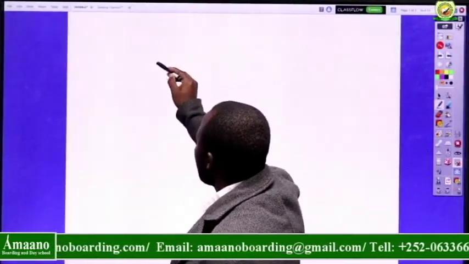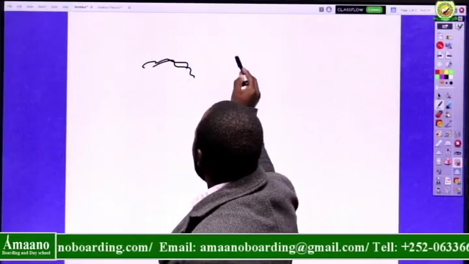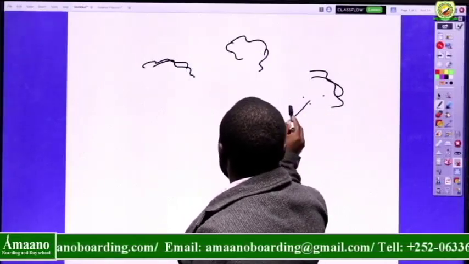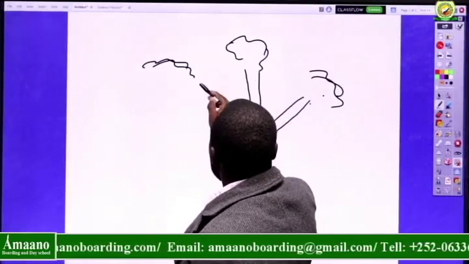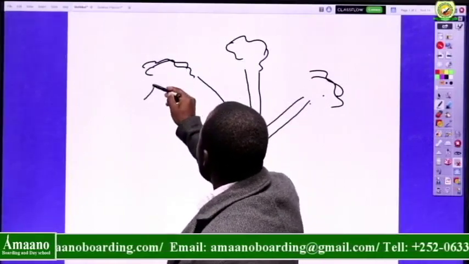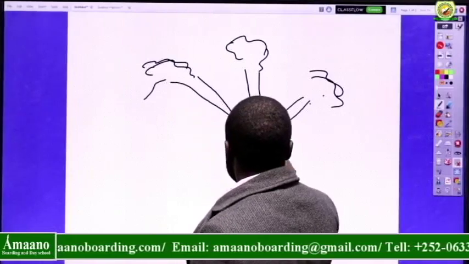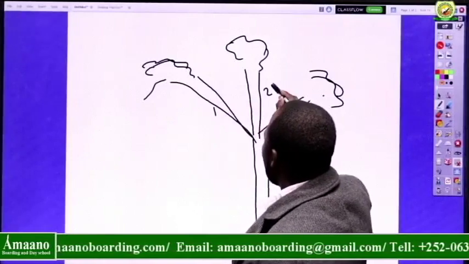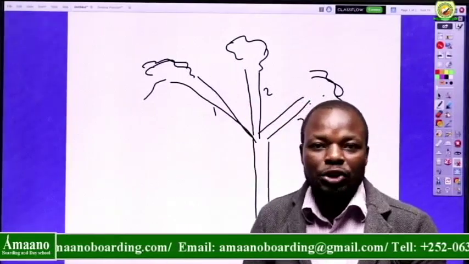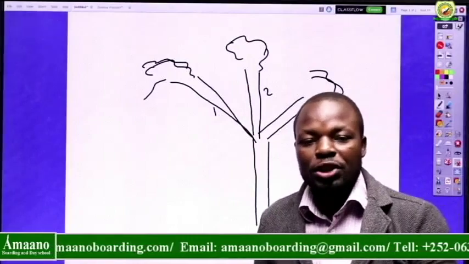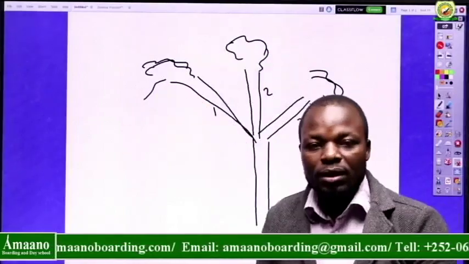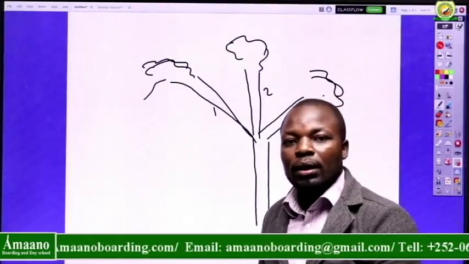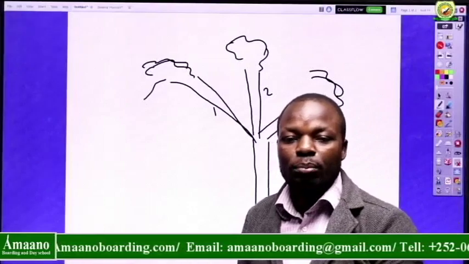So if this was a tree, for example, here we have a branch, or rather branches. So this is a tree. There is a branch here. This is one branch, another branch, another branch. These are branches. Branches support the leaves so that a tree can grow and become a good tree, right? So that it can bear food.